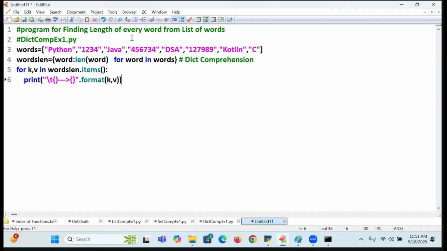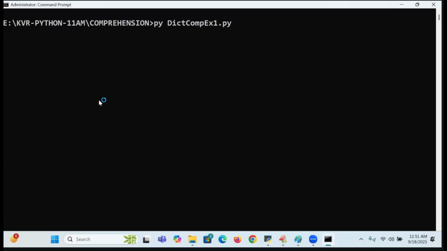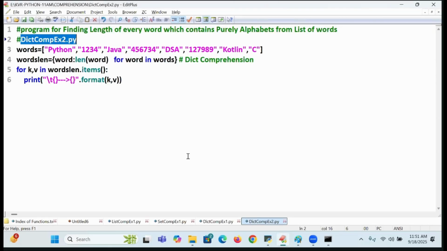What I want to find: find the length of every word which contains purely alphabets from the list of words. So how do you write it? If I write it as is, everything will be coming. Execute. Here I am writing 2.py. Everything is coming, but I want only alphas. What should I write?